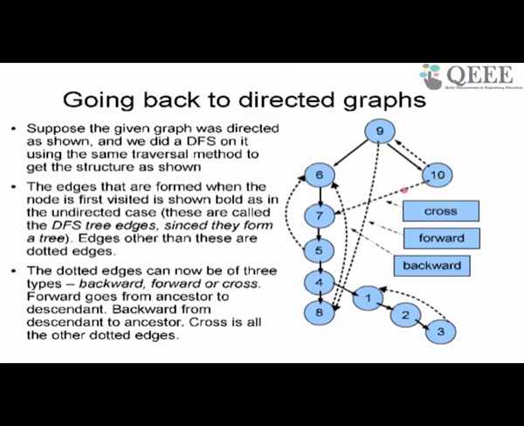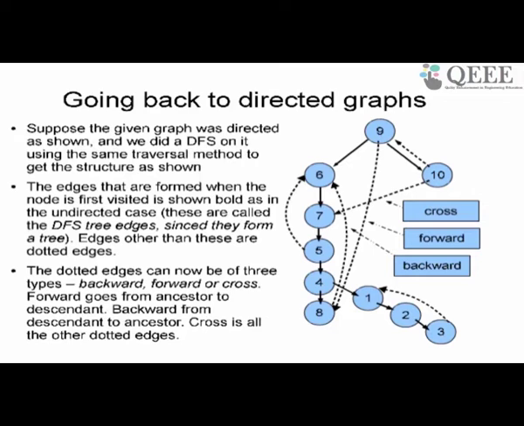And then you can have an edge like this 10 to 7. Of course, this graph, original graph didn't have it. So I've just drawn this edge. This is called a cross edge. So in a directed graph, when you do DFS, you will get these solid lines which are the DFS tree edges, and you will get three kinds of dashed edges. You will get backward dashed edges, you will get forward dashed edges, and you will get cross dashed edges.